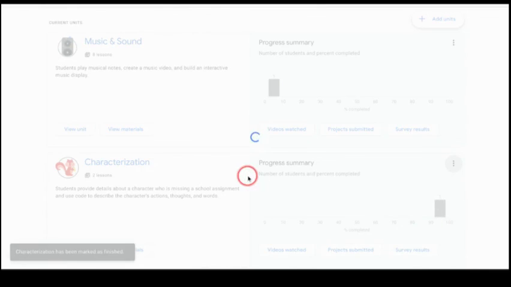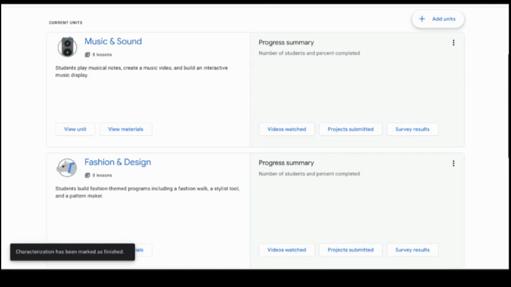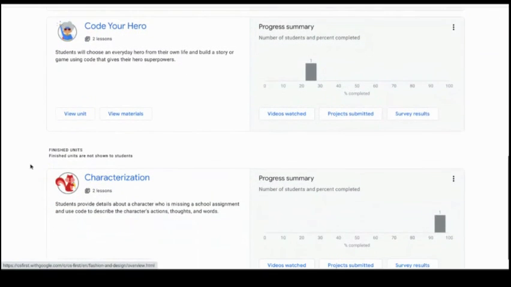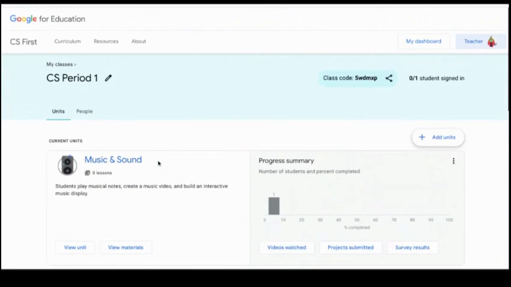And when I mark it as finished, it takes it out of the current unit section and it puts it toward the bottom, and it creates a new section called finished units. So you may want to do that because that way you know that those units are finished and they don't need to be mixed in with your current units. Okay? That's just more scrolling that you need to do.